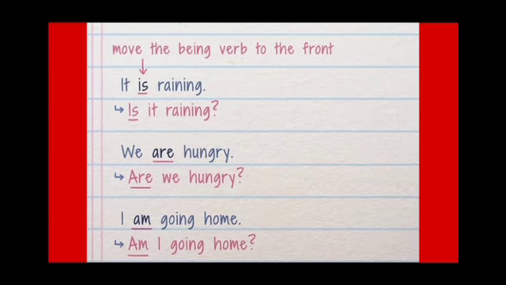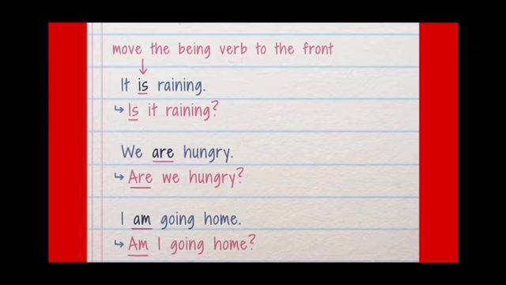So by using the auxiliary verb, by changing the place of the auxiliary verb, we can frame yes-no type questions or interrogative questions. Now here some examples are given to understand how to make yes-no type questions by using the auxiliary verb. First of all, we need to move the being verb to the front. We need to change the place of the auxiliary verb to the first place.